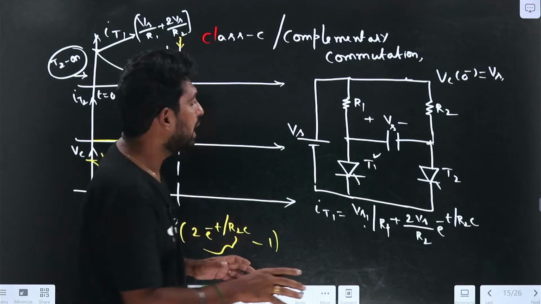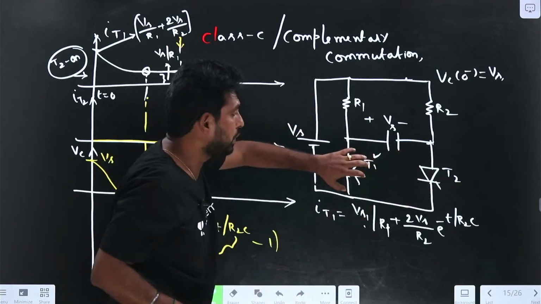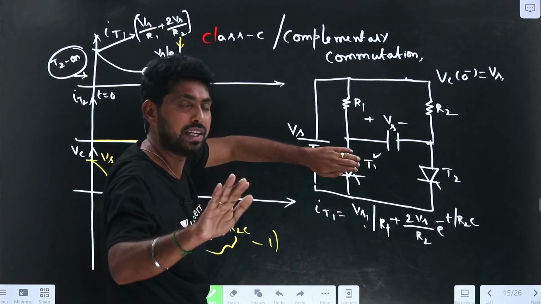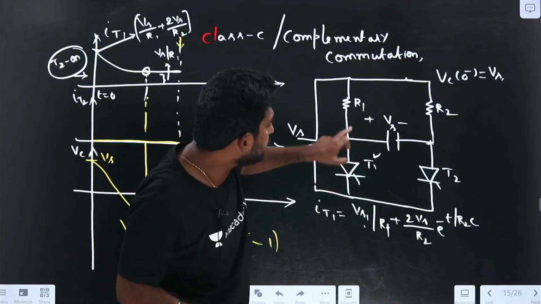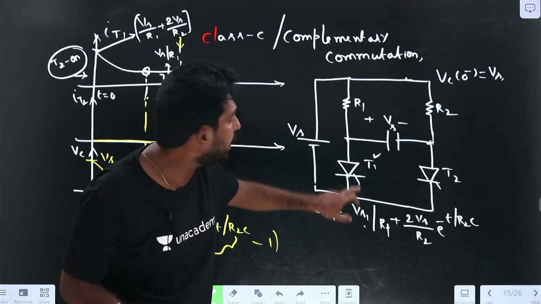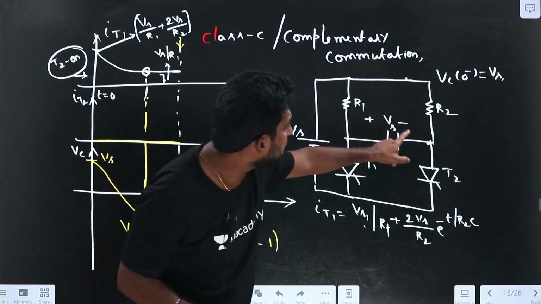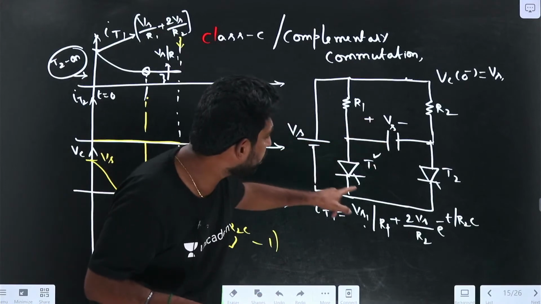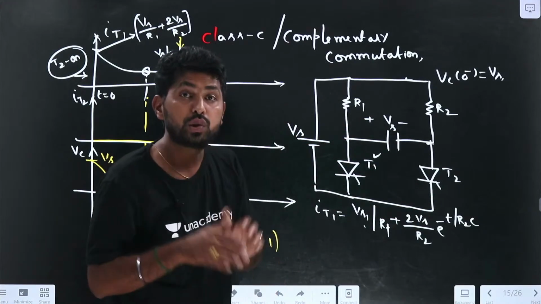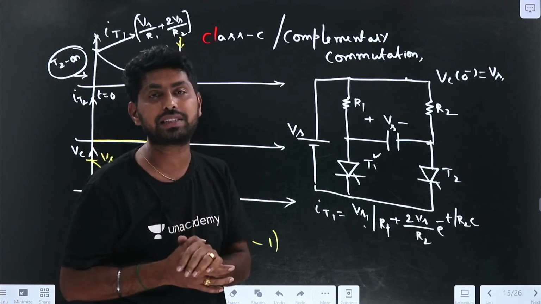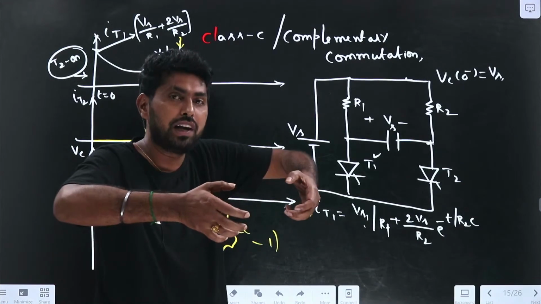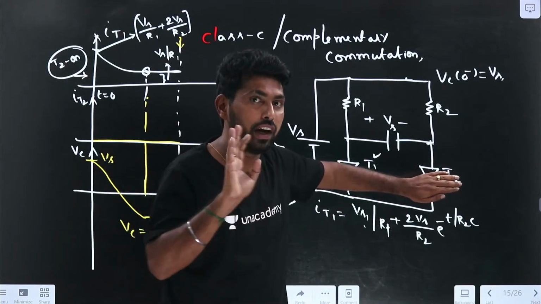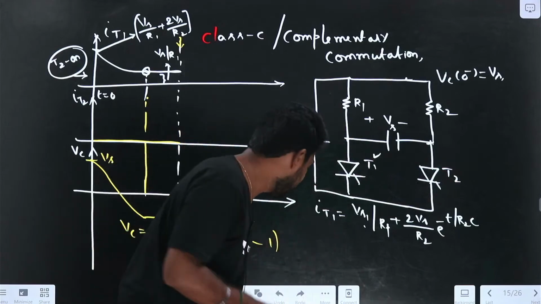Understand here, for example, initially T2 is in on condition and T1 is in off condition. Now, if I switch on T1, what happens? The minus terminal is connected to the cathode of T1 and the plus terminal is connected to the anode of T1, which puts T2 in the reverse bias condition. The large reverse voltage applied across T2 turns it off. Now T1 is in on condition.